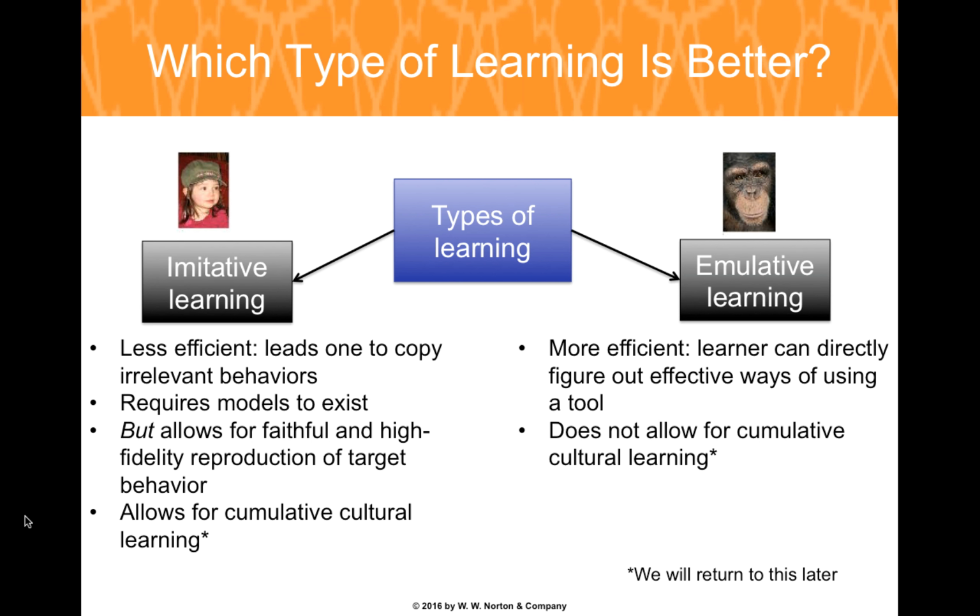This allows for cumulative learning, where the strategy can be learned, shared, and improved upon. Emulative learning is more efficient, and the learner can directly figure out effective ways of using a tool. But this does not allow for cumulative cultural learning because there's only the goal achievement as opposed to learning, sharing, and improving.